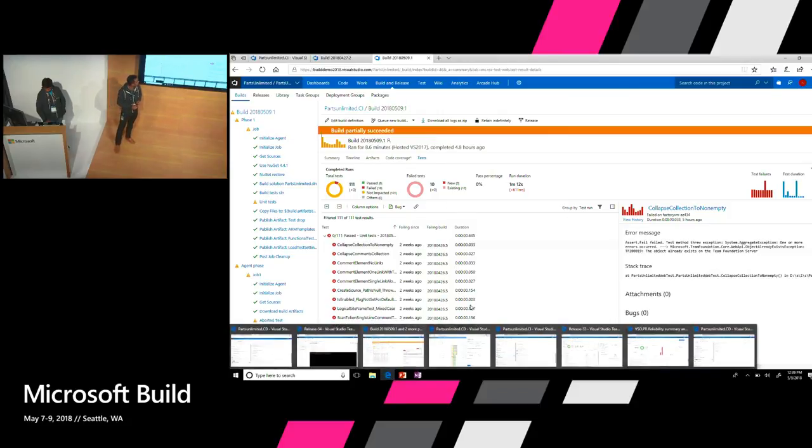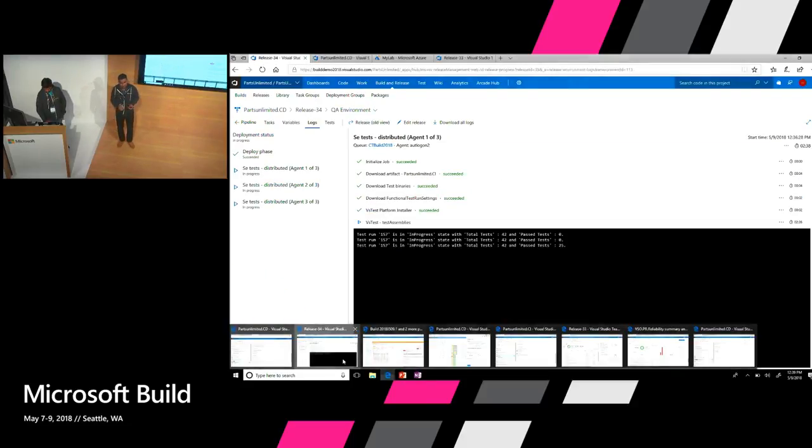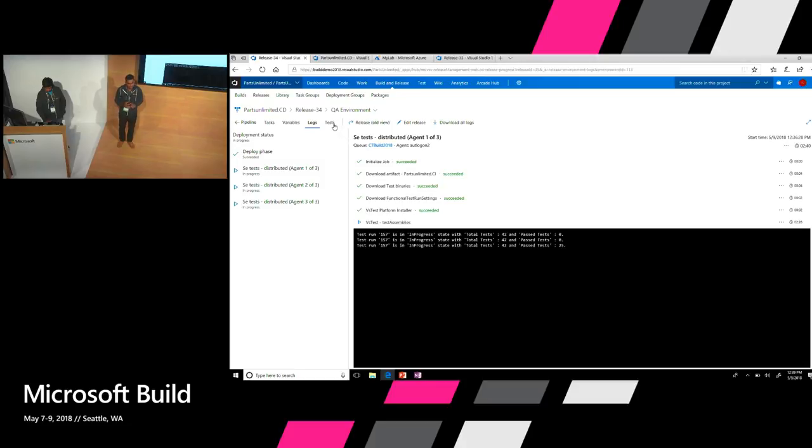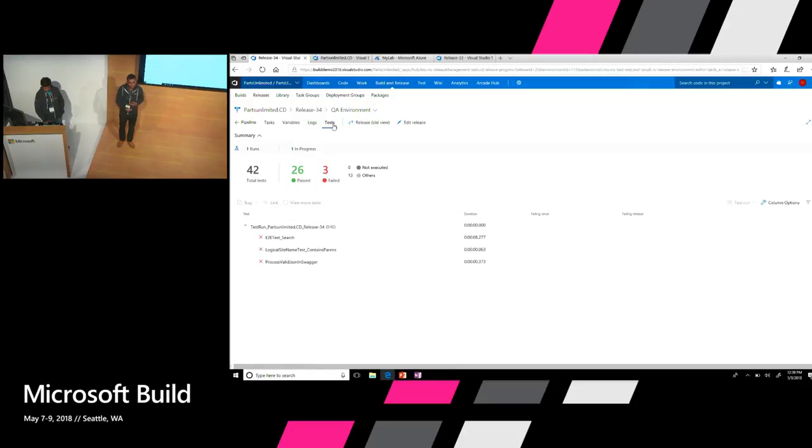The third way is about when you're running tests, you want immediate feedback, right? Yes, you can distribute. Yes, you can run only impacted tests, but you don't want to wait for the entire pipeline to complete before you can see the results, and especially when there's bad news. I mean, there's a failure of a test, right? So this is where we are bringing in the in-progress view for test. So now you don't have to wait for the pipeline to complete.